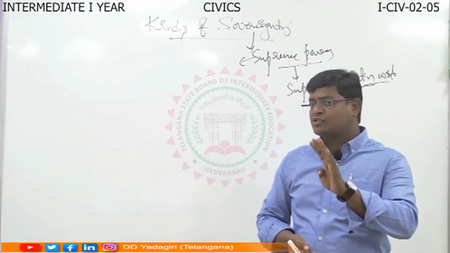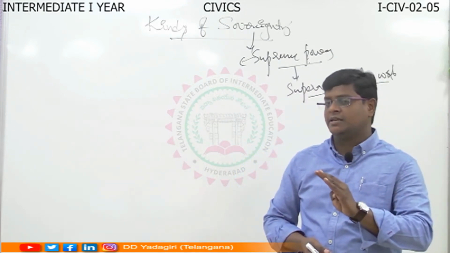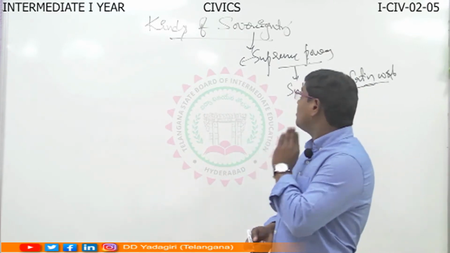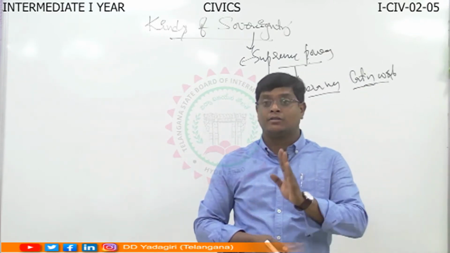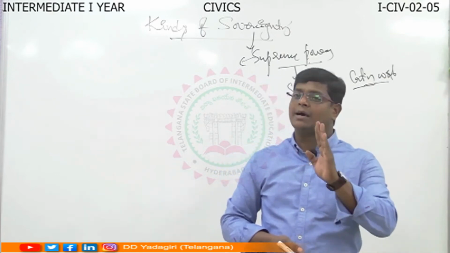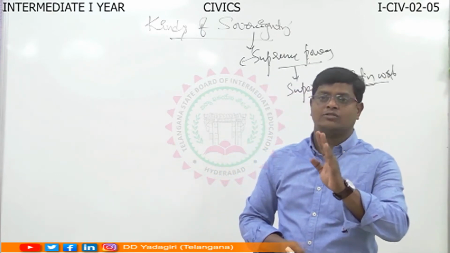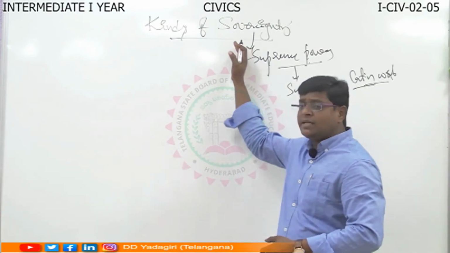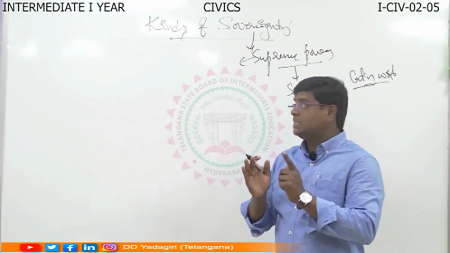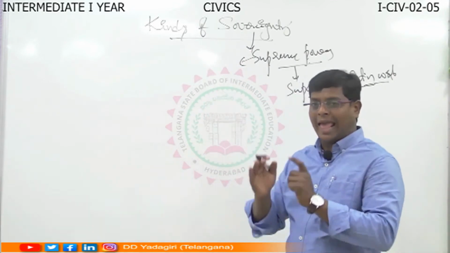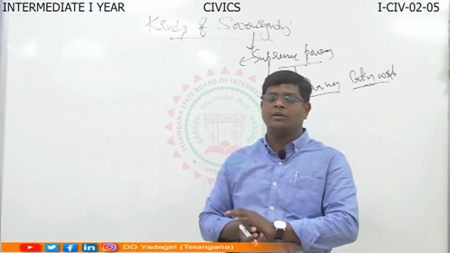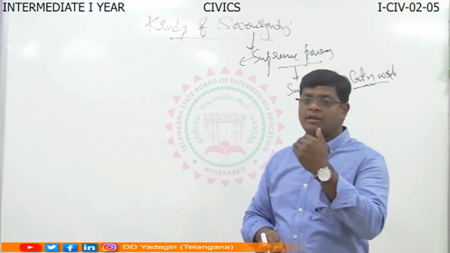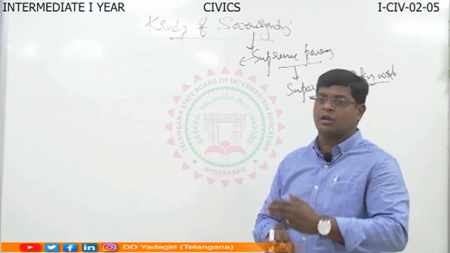It is the fourth essential element of the state. Understood? The state has four essential elements. Out of them, sovereignty is the fourth essential element, the life of the state. Without sovereignty, no state exists. So sovereignty is indivisible, absolute, inalienable, universal and permanent in nature. Already we discussed. Exclusive in nature also.